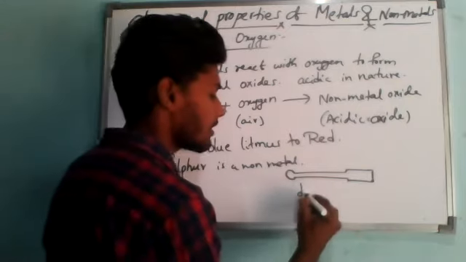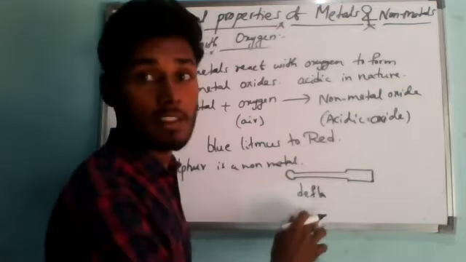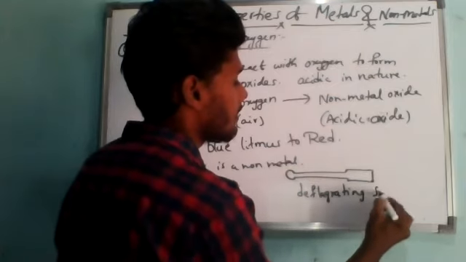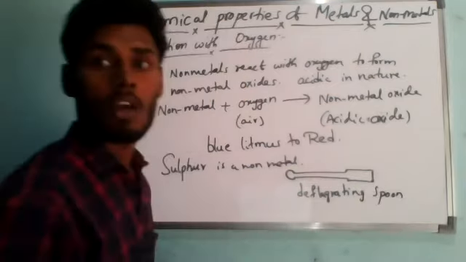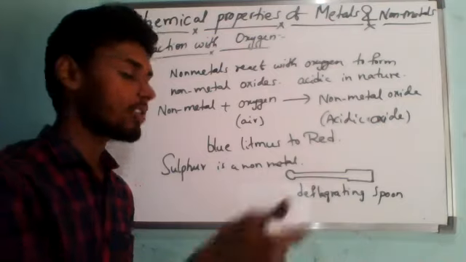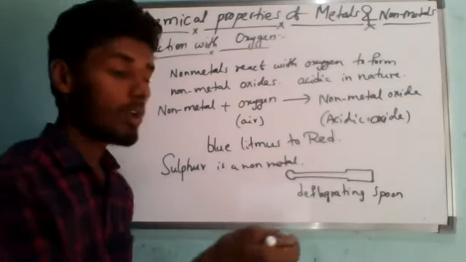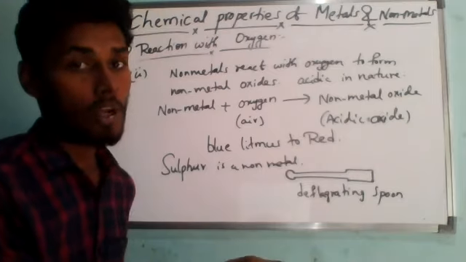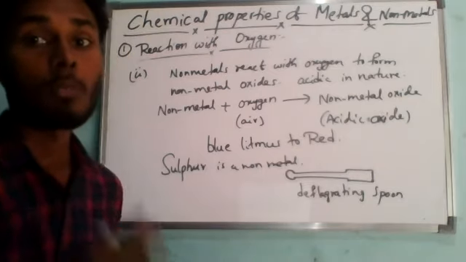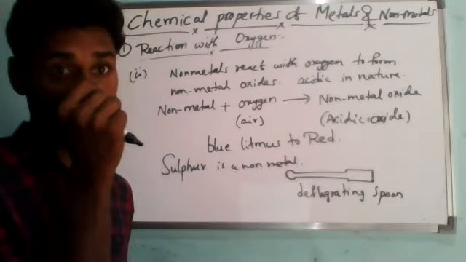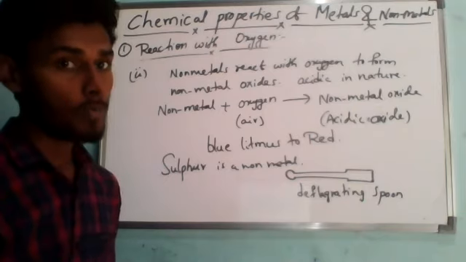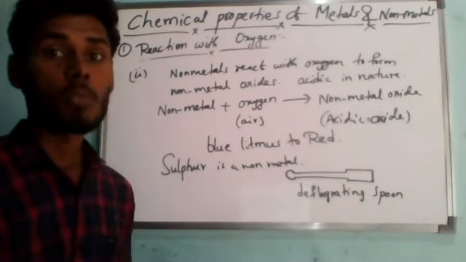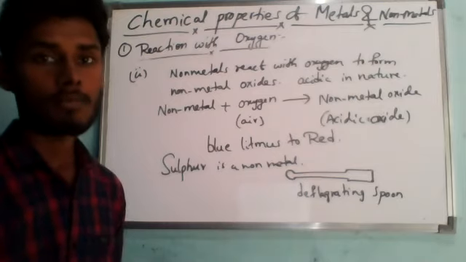You just need to remember this is a deflagrating spoon. Take a small amount of sulfur with this spoon and heat it over a flame. As soon as the sulfur starts burning with a blue flame, we introduce the deflagrating spoon into a gas jar and allow the sulfur to burn inside the gas jar.